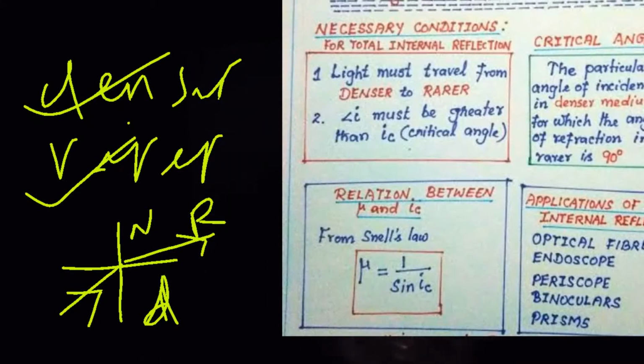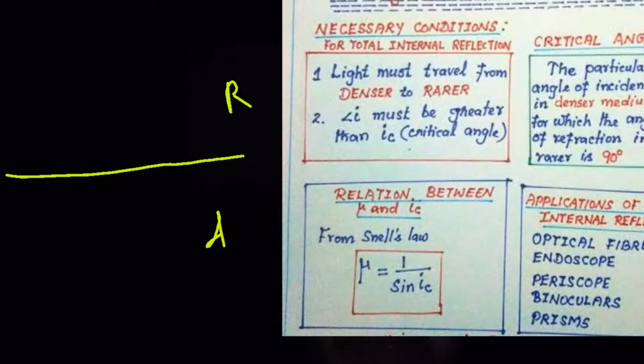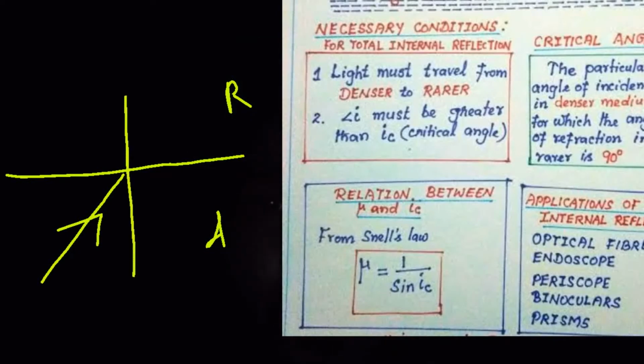The critical angle is that incident angle in the denser medium for which the angle of refraction is 90 degrees. Now see, suppose this is the line, this is the denser medium, and this is the rarer medium. Please remember, suppose light travels from denser to rarer. This is the angle of the incident ray. Now you draw a normal. Clear? This is the normal.